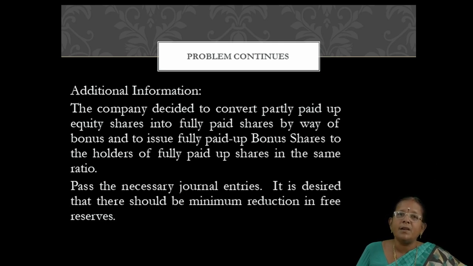First, for converting the partly paid up shares into fully paid up shares, there are 3 entries. We have seen already all the entries clearly. And second part, for issuing fully paid bonus shares, there are only 2 entries. Understood? So, the amount for conversion is rupees 1 lakh and for issuing bonus issue is 2 lakhs.